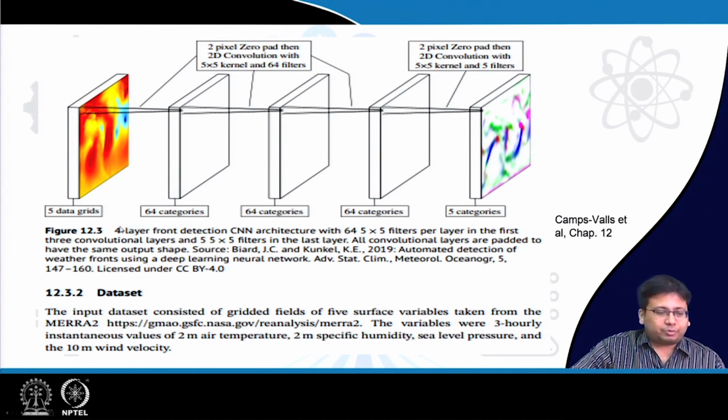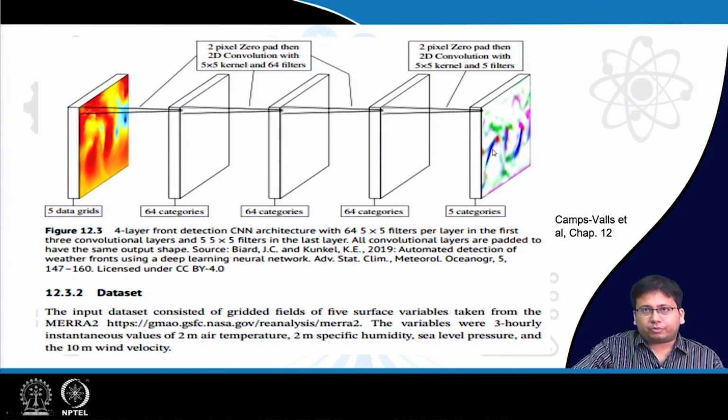Suppose I want to do 5 categories. Given a large spatial map over a large region, I want to identify 5 different kinds of extreme events. So at every pixel I want to classify it as one of 5 categories. One category is of course no extreme event.